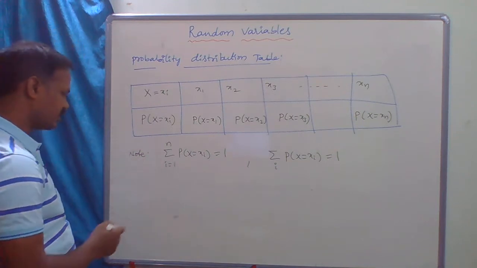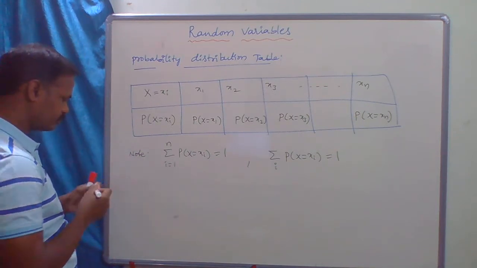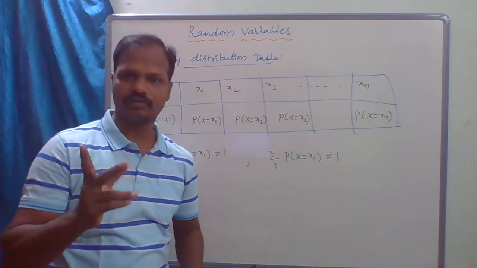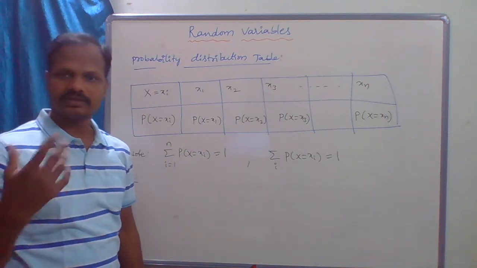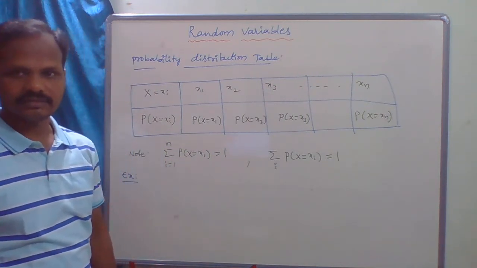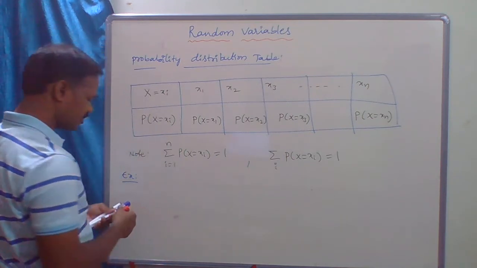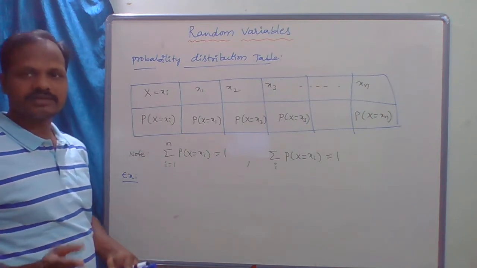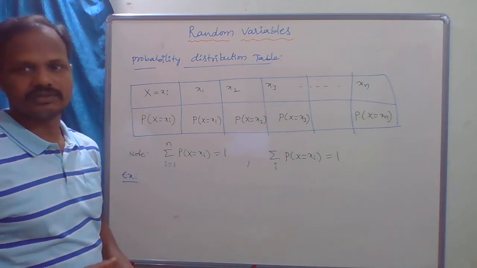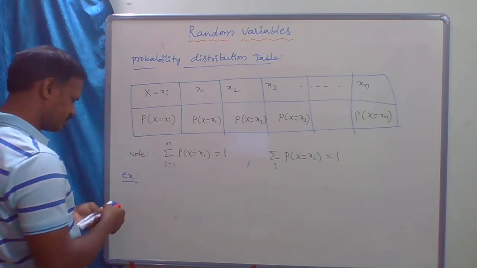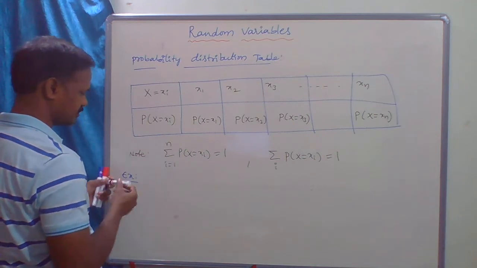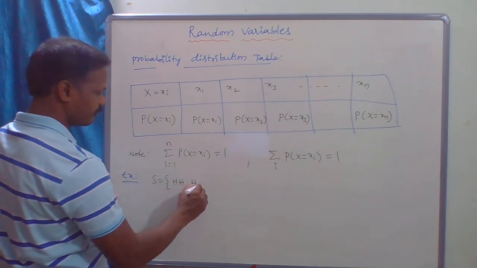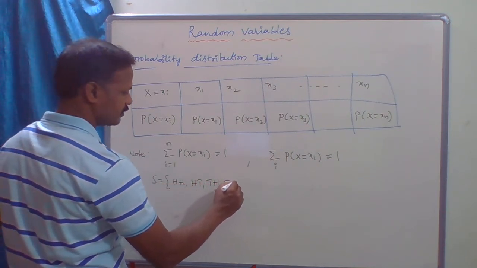Okay, so I will give one example for this. Suppose you toss a fair coin 2 times simultaneously, or toss 2 coins at a time. Then what are the outputs? That is the sample space: HH, HT, TH, TT.